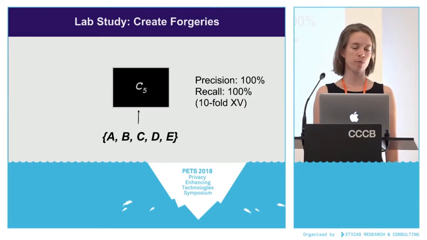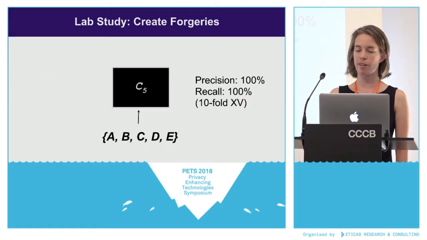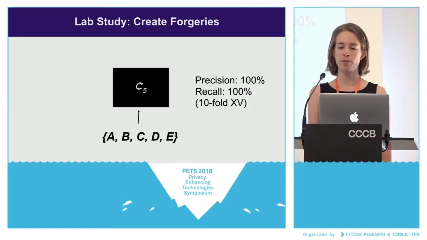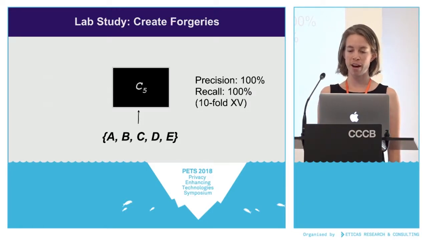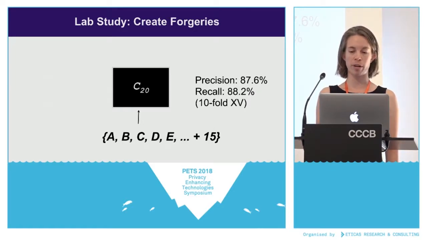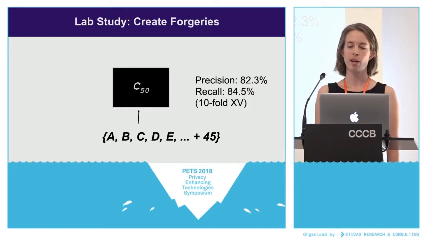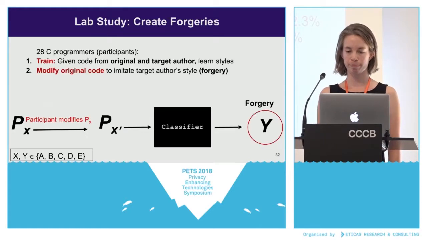And we tested participants' forgeries against 3 versions of the state-of-the-art classifier, the one by Caliskan-Islam et al. The versions differed by the number of authors in their training set. And the first version was C5, trained on 5 authors, A through E, who are the authors with the most code. And this classifier has 100% accuracy. The next classifier is C20, trained again on A through E plus 15 random authors from Google Code Jam, and the precision and recall were in the high 80s. And finally, the last classifier is C50, trained on A through E plus 45 random authors, and precision and recall in the mid to low 80s.